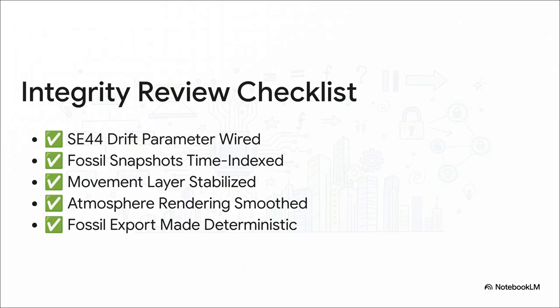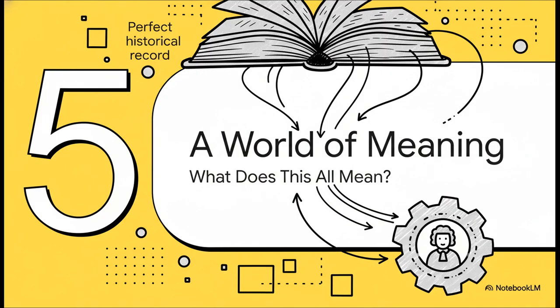And this integrity review checklist really just summarizes that whole journey. You can literally see them ticking off the fixes: wiring up the drift parameter, timestamping the fossil records, stabilizing movement, and smoothing out the atmosphere. This is the list of steps that took OPHI City from just a theoretical framework to a fully operational, governed runtime.